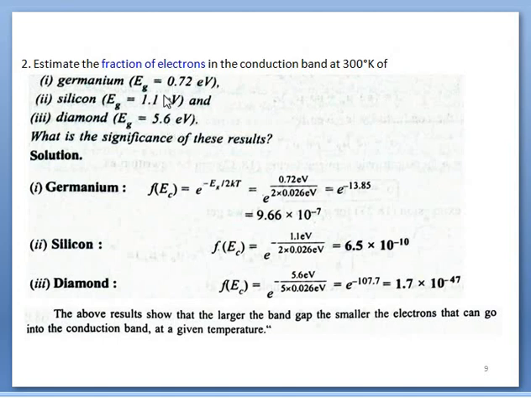Since at equal temperature, if the forbidden energy gap is high, then the number of electrons transferred from the valence band to the conduction band will automatically be reduced. So by increasing this, transitions will be reduced. As a result, the fraction of electrons, meaning the probability to occupy the conduction band or EC level, is reduced. So that's all in this numerical.